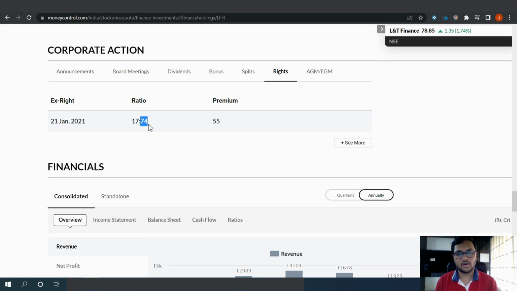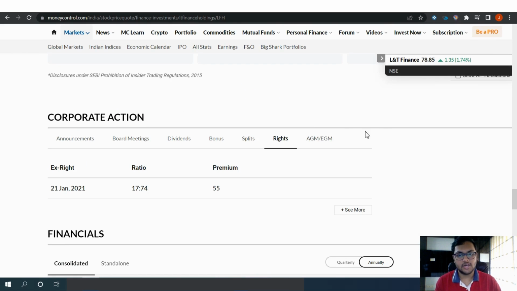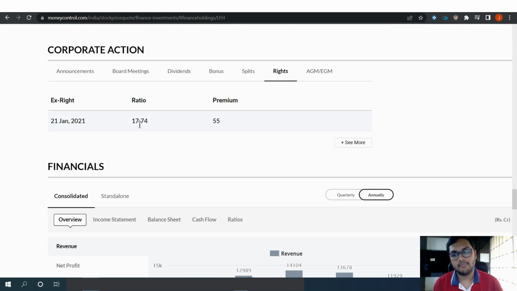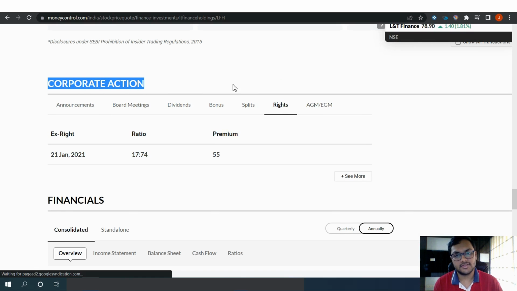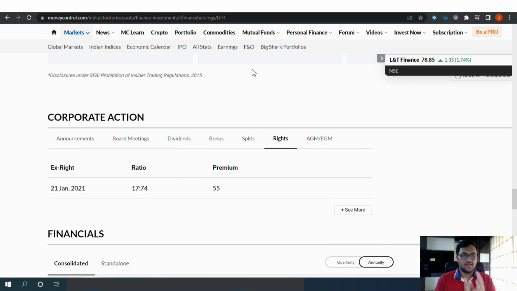So this was a very short description of what is a rights issue. So this is the share of L&T Finance. And again under this corporate actions you can see it over here, rights issue, the X date, the ratio, everything you can find on moneycontrol.com, right? So this was all about rights issue.